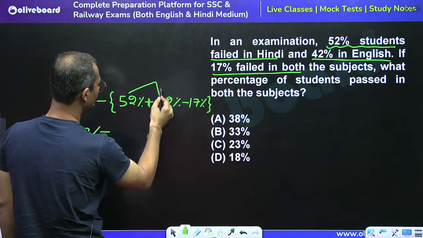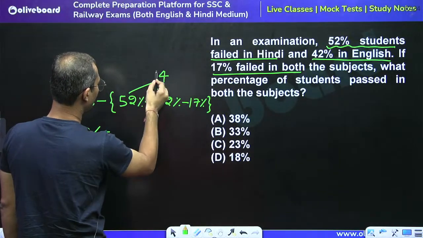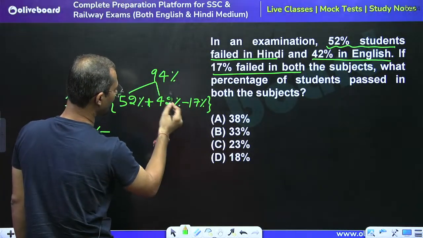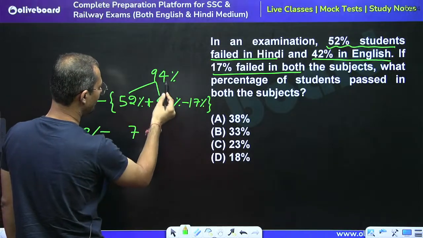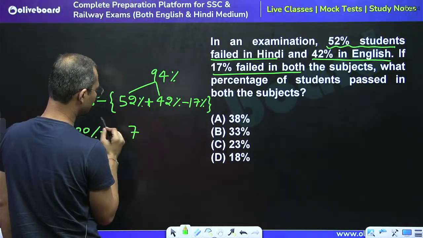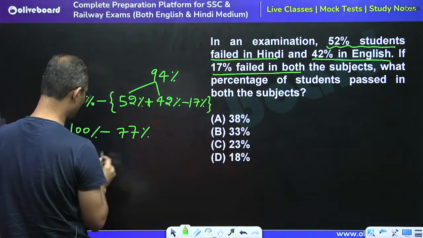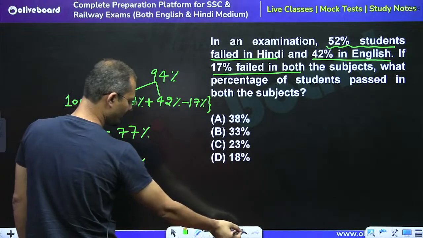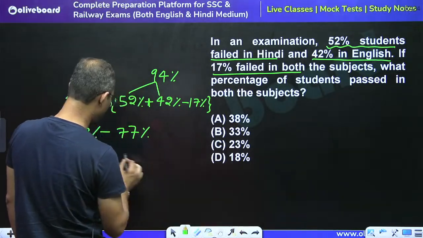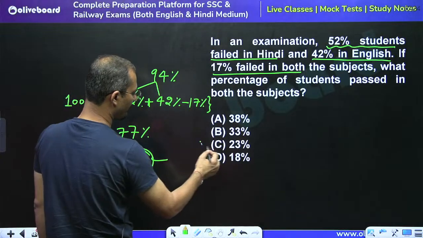This is equal to, 2 and 2 is 4, and this is 94. 94 minus 17, how much? 14 minus 7, 7. 8 minus 1, so 77. So we can say that 23% is the right answer. Yes, 23% is the right answer, right? So we can use this formula directly, right?